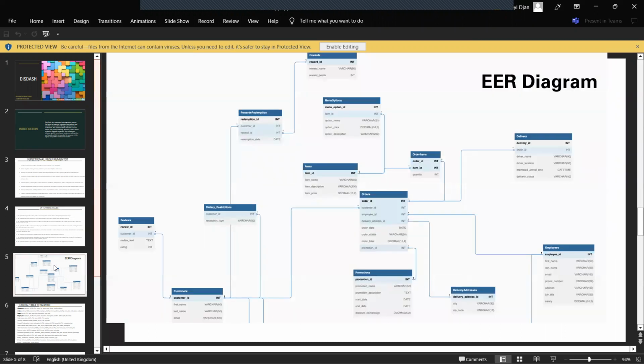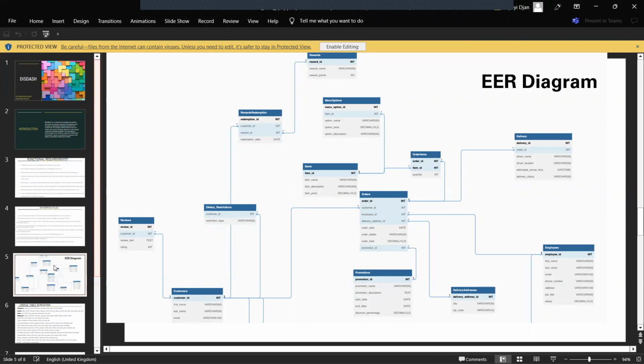Now, we move on to the EER diagram. This EER diagram shows the connections between multiple tables in this restaurant database. The connection between the strong entities such as items, customers, and orders are quite apparent since many tables retrieve information from them. The weak entities such as rewards, reviews, and delivery are on the outskirts of the diagram since they inherit only a foreign key each.